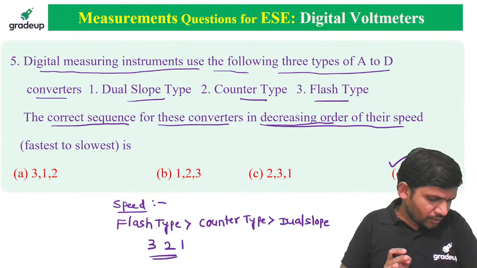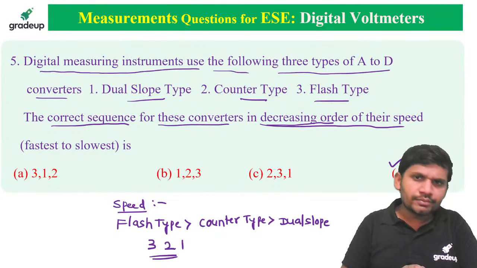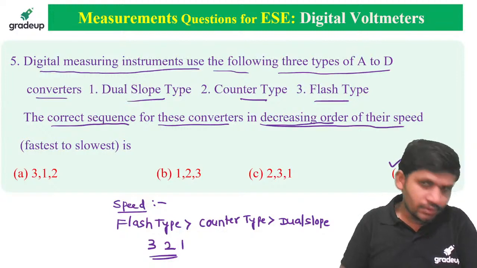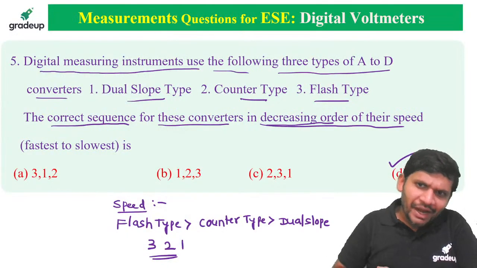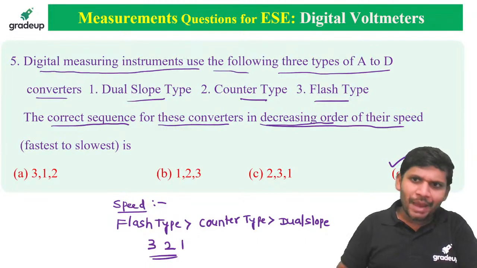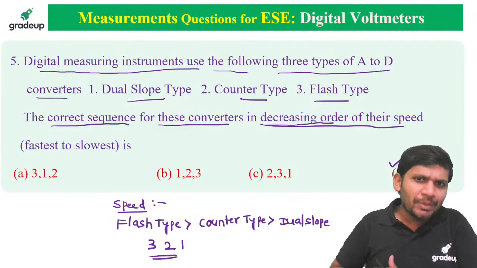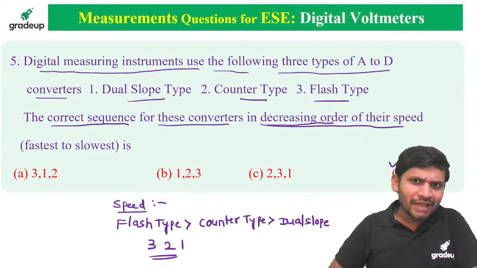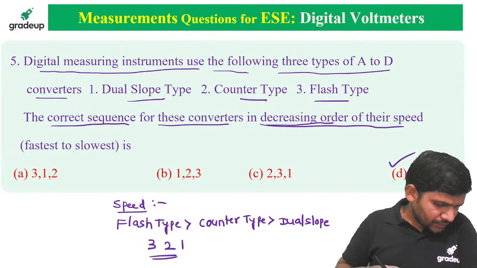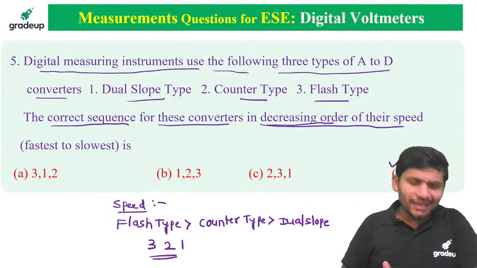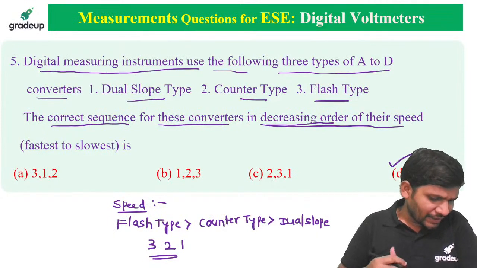A flash counter. So dual slope is the ADC. Flash type ADC. Counter type ADC, counter is different. Flash is different. Muhammad, you please concentrate on the answer. Please sir, correct that answer.